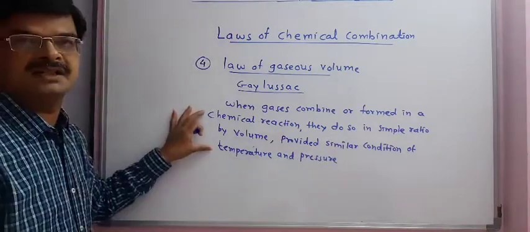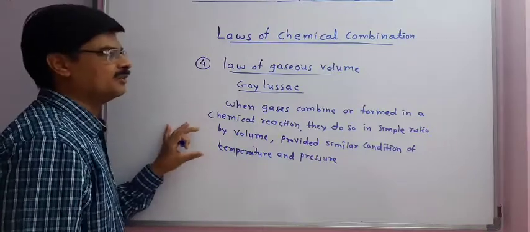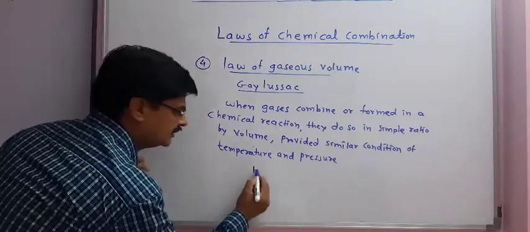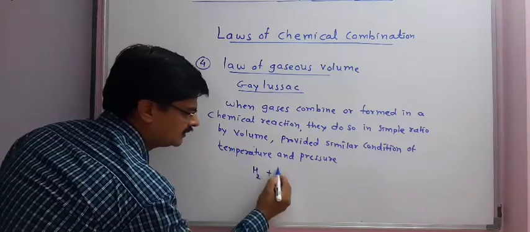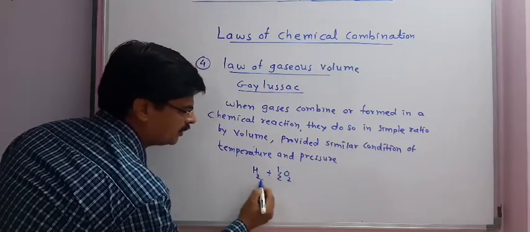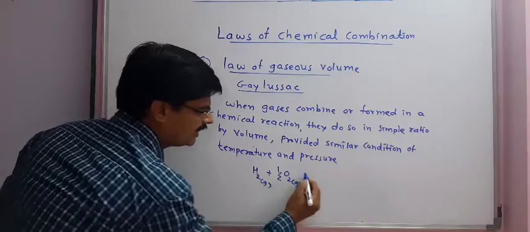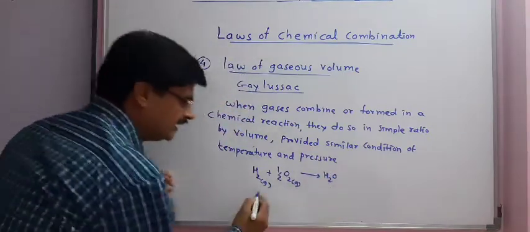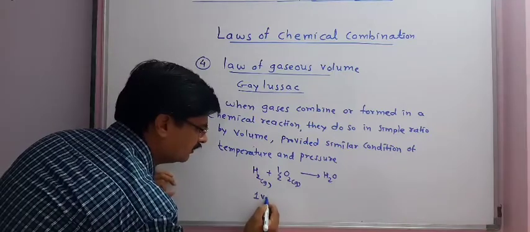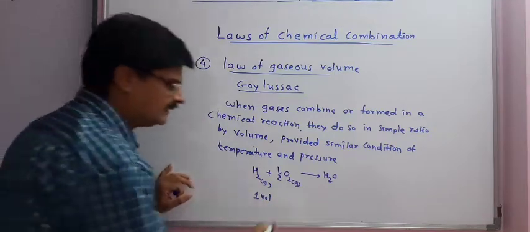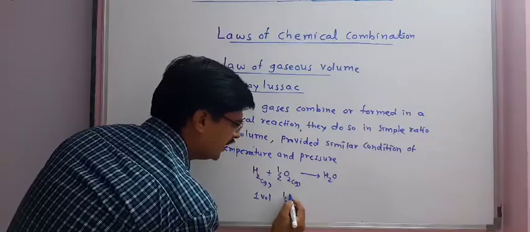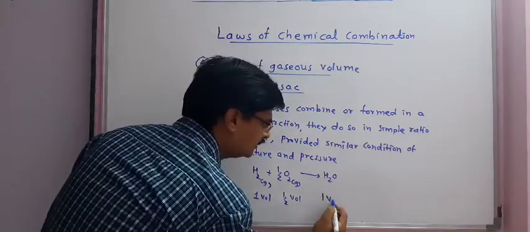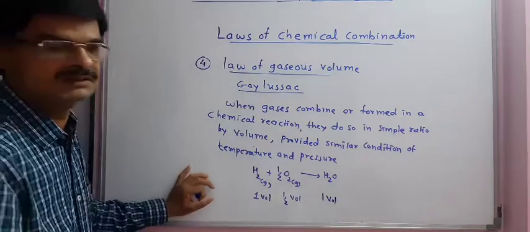Now to understand the statement given by Gay-Lussac for the law of gaseous volume, we can take the example of H2 gas plus 1 half O2 gas gives H2O. So here we can say 1 volume of hydrogen gas and 1 half volume of oxygen gas gives 1 volume of water.